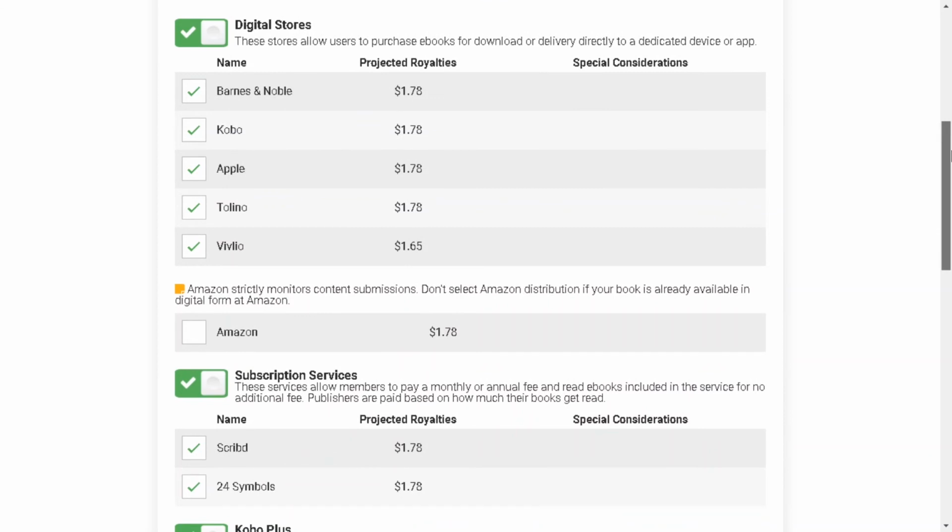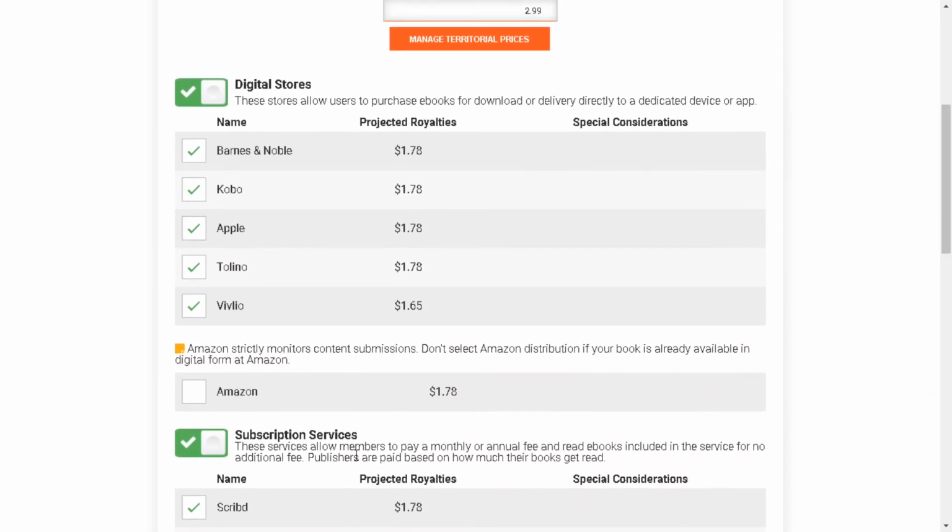So this is what I was saying. If you wanted to, you could select Amazon here. Now you know that Amazon offers higher royalties if you go through their platform for their service, so automatically this is unchecked. But if you want to keep everything in one place and do Amazon from here too, you can simply tick that box and you will be able to send your book to Amazon from Draft2Digital.